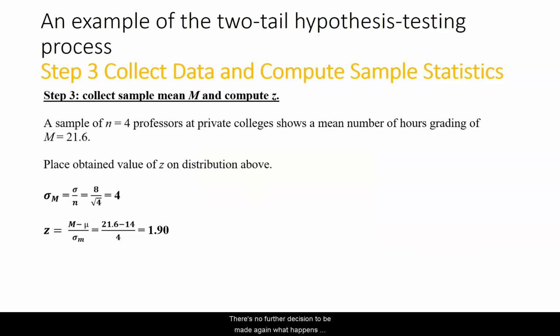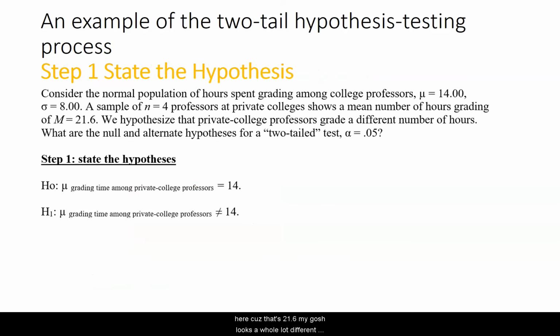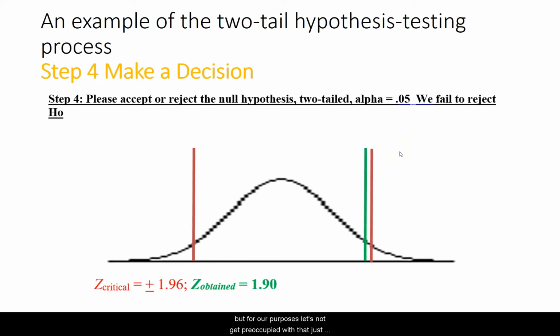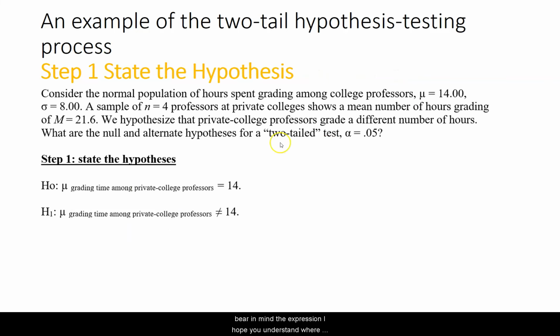Now, again, what happened here? Because this 21.6, my gosh, looks a whole lot different than 14. That's pretty far apart. But what undercut this problem was the N of 4 again. And honestly, I don't know why I picked 2 problems with such a low sample size. But in this case, a rather large effect of 7.6 hours, quote-unquote effect, since this is a quasi-independent variable, did not yield statistical significance because the low sample size served as an enemy of sorts. We'll get a contrary example soon in which there's a very large sample size and the precise opposite outcome happens. But for our purposes, let's not get preoccupied with that.